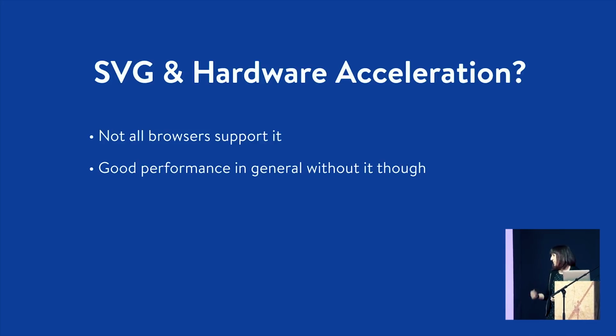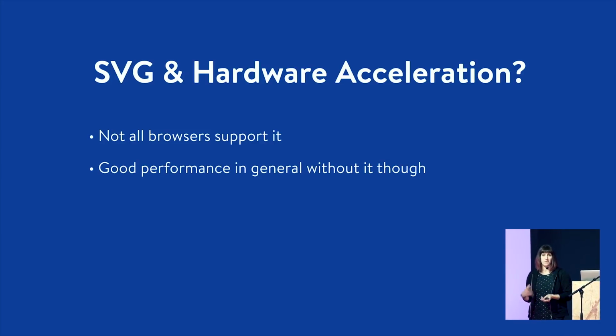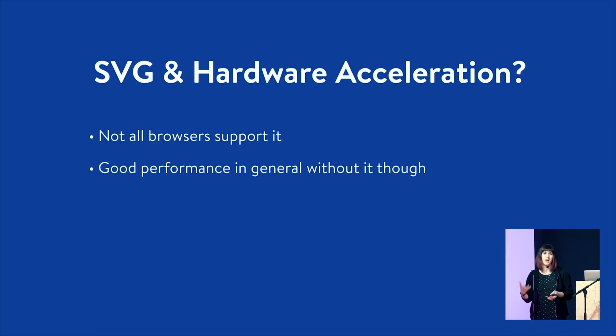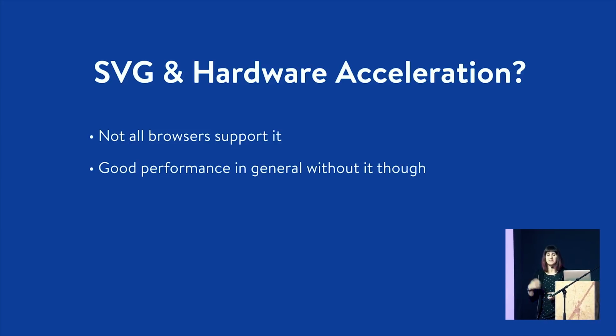So in general, you get good performance because the file sizes are so tiny. It's really not until you get to the point of having nearly thousands of objects that you start seeing those performance hits in most cases. So for a lot of UI things, if you're animating icons, you probably don't have 1,000 pieces in that icon, you should be pretty okay. But for data viz, that's why a lot of people move to Canvas.